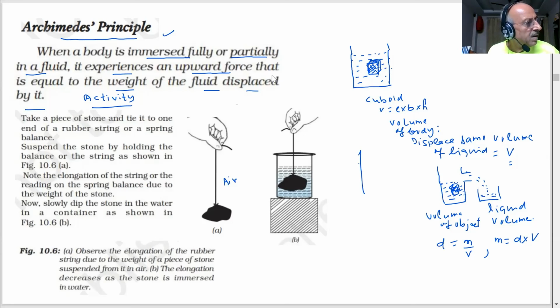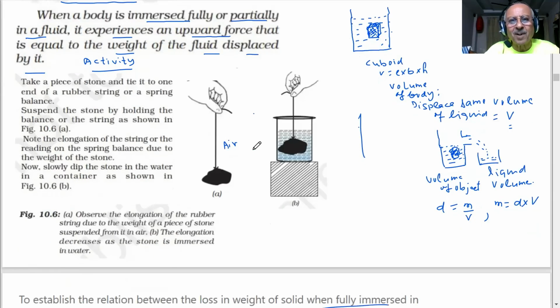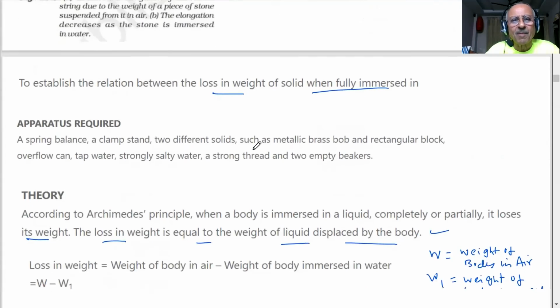What will it depend on, student? What do you think? It will depend on density. Yes, that is important. That's why I derived a formula on that, student.